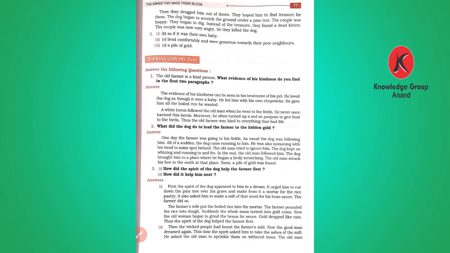So the second time, when the dog saw that the meal and the pastry mortar were cut and made into firewood by the cruel old people, what did he do? He again came in the dream of the old master and asked him to take ashes from that fire and sprinkle them on the withered trees. The old man awoke. He went to his wicked neighbor and humbly asked for the ashes. Thus he filled his basket with the ashes.